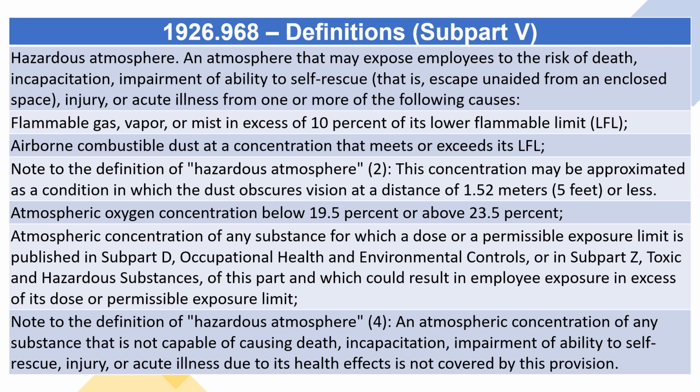Atmospheric concentration of any substance for which a dose or a permissible exposure limit is published in Subpart D, Occupational Health and Environmental Controls, or in Subpart Z, Toxic and hazardous substances, of this part, and which could result in employee exposure in excess of its dose or permissible exposure limit. Note to the definition of hazardous atmosphere, 4. An atmospheric concentration of any substance that is not capable of causing death, incapacitation, impairment of ability to self-rescue, injury, or acute illness due to its health effects is not covered by this provision.